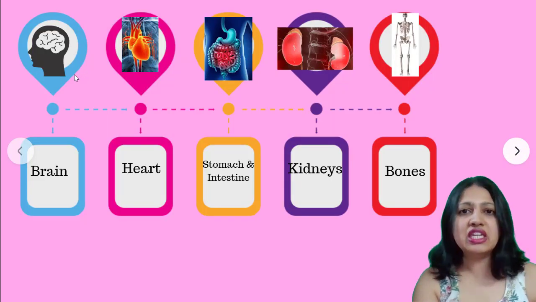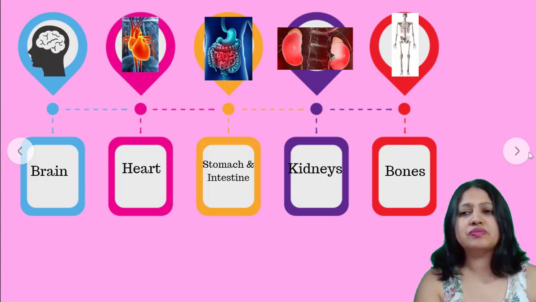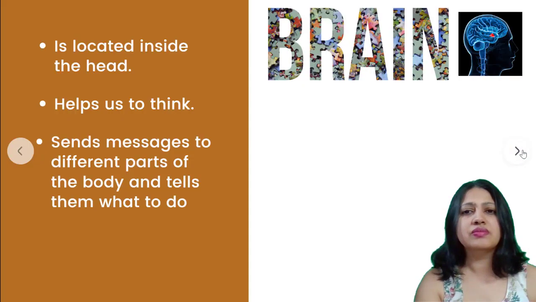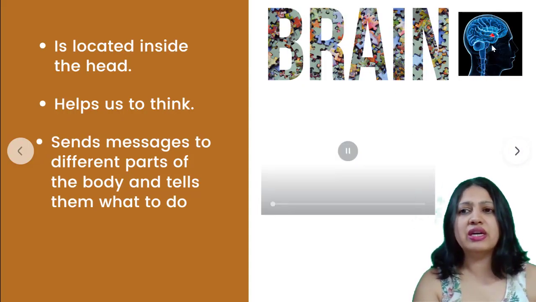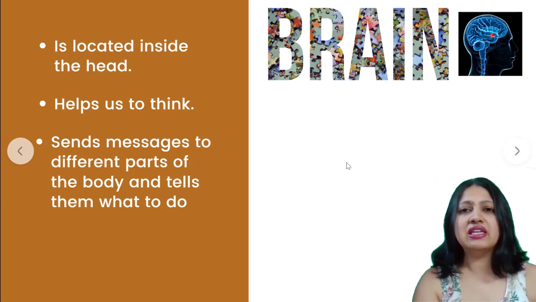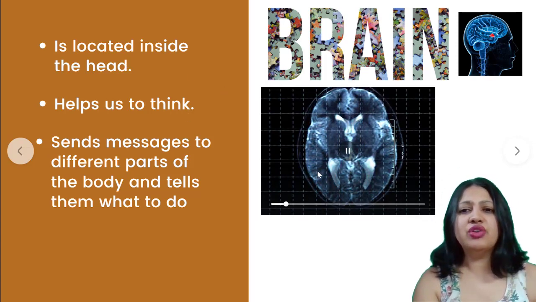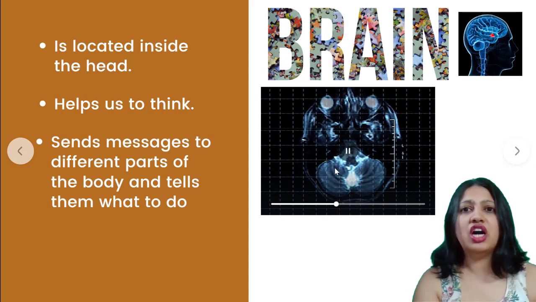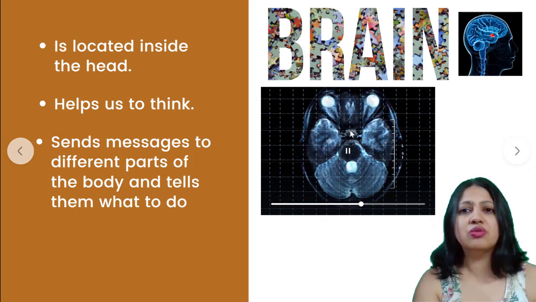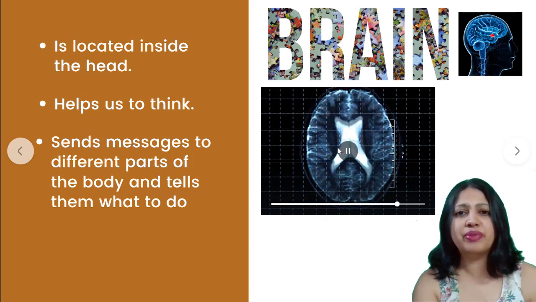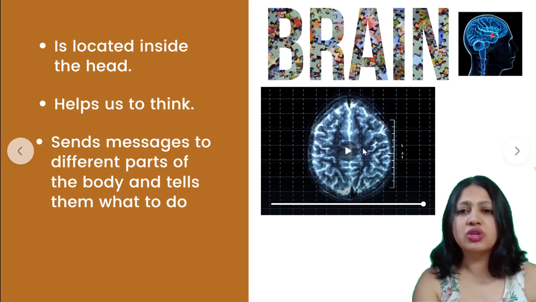So some of the internal organs that we are going to study about today: brain, heart, stomach and intestine, kidneys and bones. First, we'll start with brain. See, this is what a brain looks like. And see, if you look at how it works, this is how it works. I mean, if you see a live brain scan of it, this is how it would look.